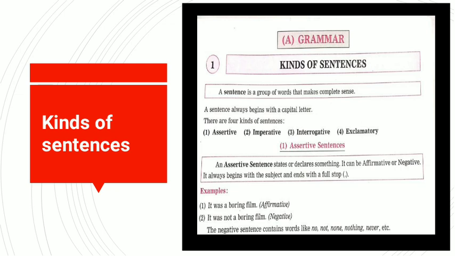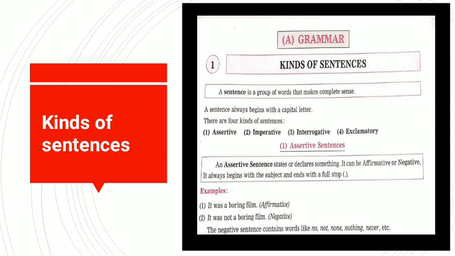A sentence is divided into two parts, that is subject and the predicate, which you all have learned already in the lower classes. So today we are going to begin with kinds of sentences.